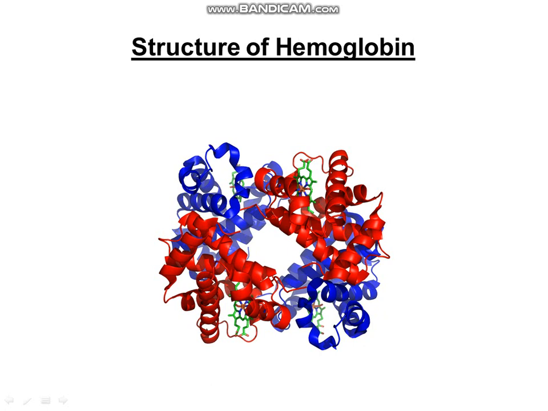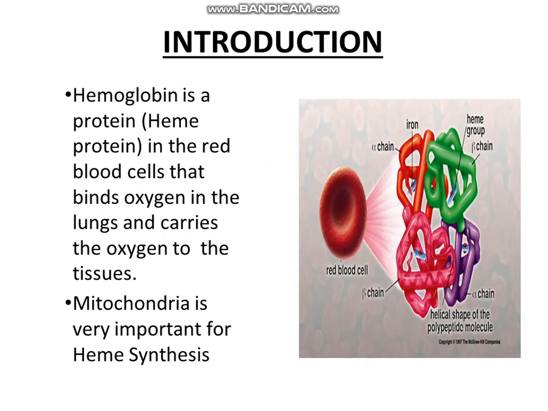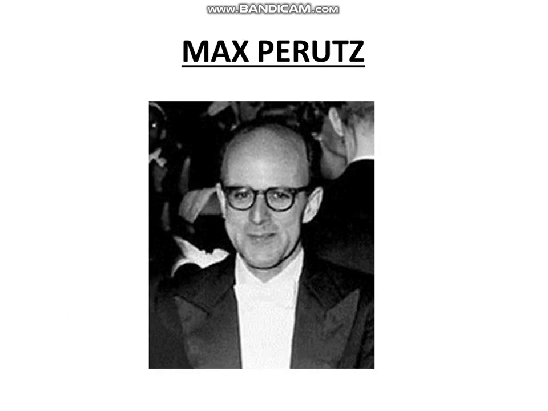Saima Rashid, and today I am giving the presentation on the structure of hemoglobin. The word hemoglobin is a combination of two words, heme and globin. Heme is a Greek word which means blood, while globus is a Latin word which means ball and sphere. Hemoglobin is a protein in the red blood cells that binds oxygen in the lungs and carries the oxygen to the tissues. Mitochondria is very important for heme synthesis.